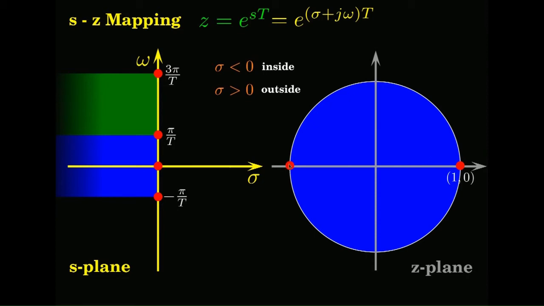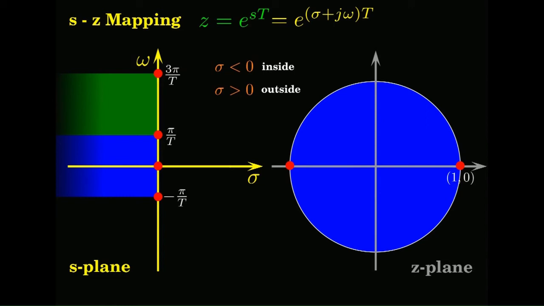It will overlap on this. 5 pi, it will overlap on this. So this here 0, 2 pi, 4 pi will overlap on these points. Like that, on every point on the unit circle, you can have concentric disks, and each disk is 2 pi by t width on the S-plane. That is the effect of sampling.